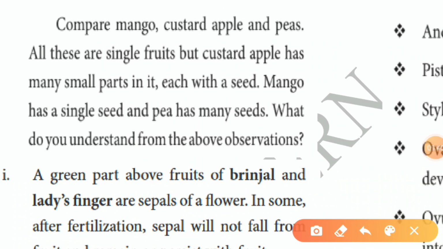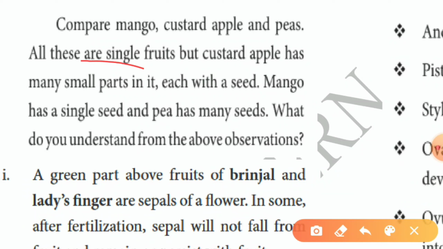Comparison between mango, custard apple and bees. The mango has a single seed. Custard apple has many seeds. Bees also have many seeds. All these are single fruits.